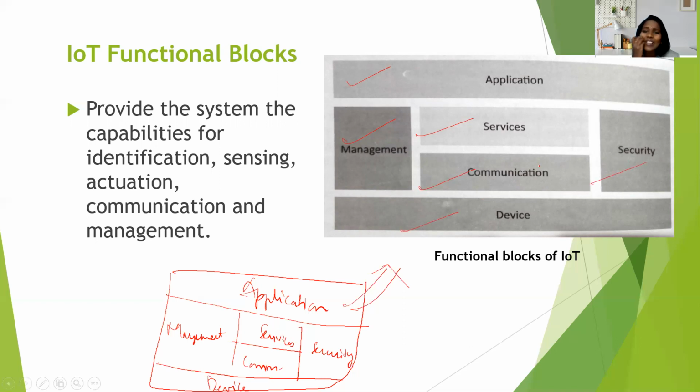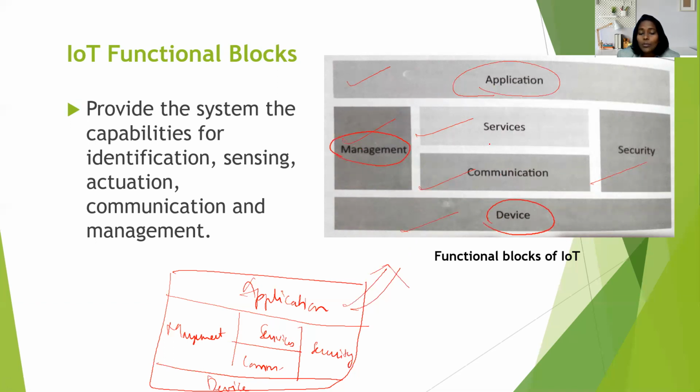So why are these blocks present in the functional blocks of IoT? If I want to design one device to be used as an IoT application, then definitely one application needs to be there for the interface. In order to manage and control the device, one management unit needs to be there.